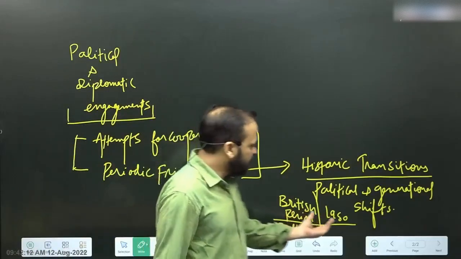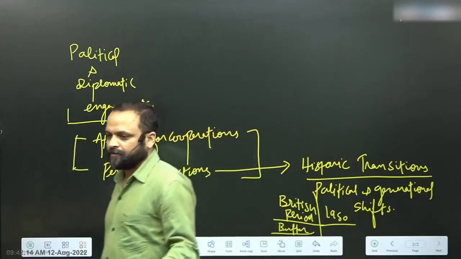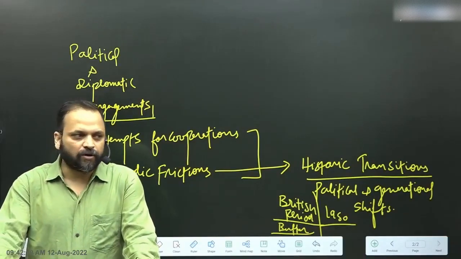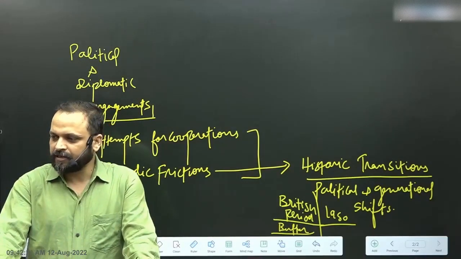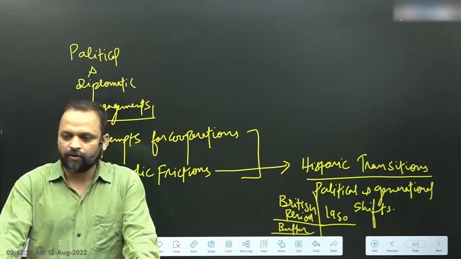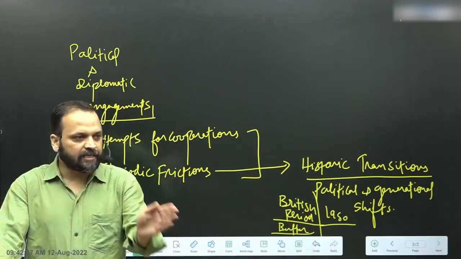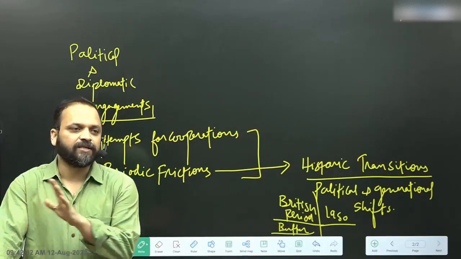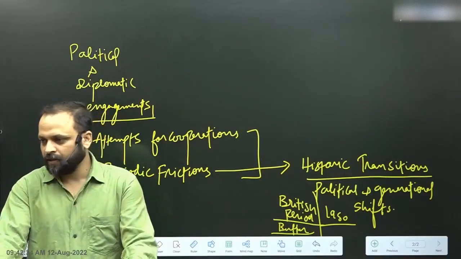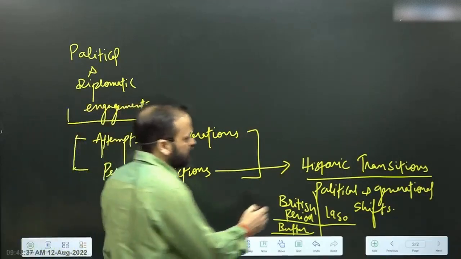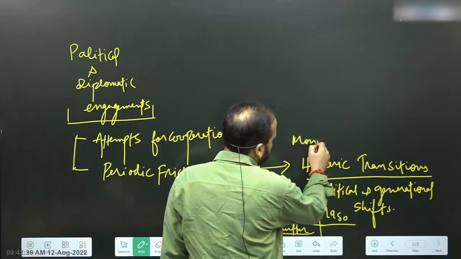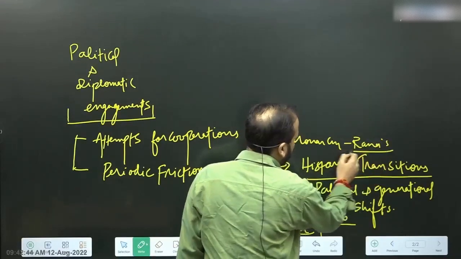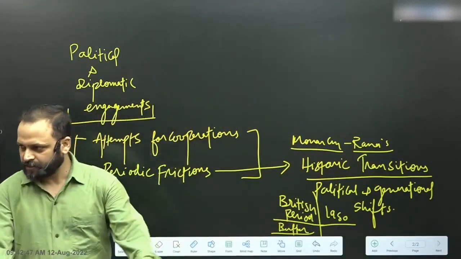So in 1950, when we signed Treaty of Peace, Friendship, Cooperation with Nepal, it is happening in a particular context. Nepal is witnessing a transition. Transition of what sorts? So Nepal has a monarchy, but Nepal also has a hereditary system of prime ministers, Rana Shahi as it is called. So there is a tussle between monarchy and the Ranas. Ranas, who are the prime ministers of Nepal, Shah dynasty rules Nepal.